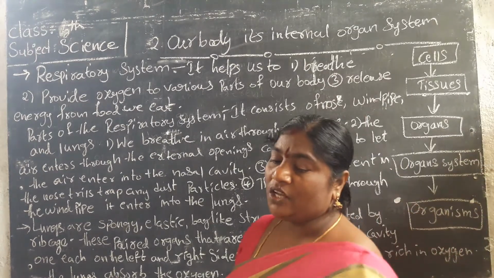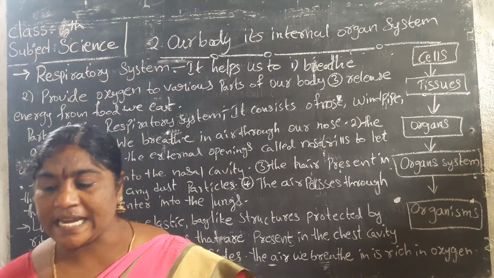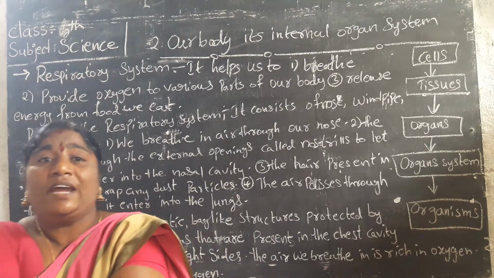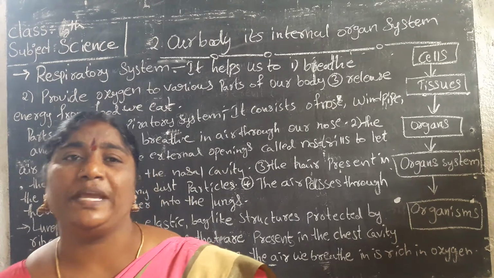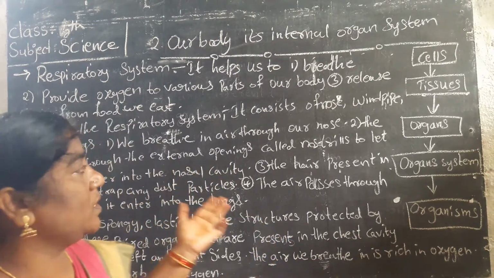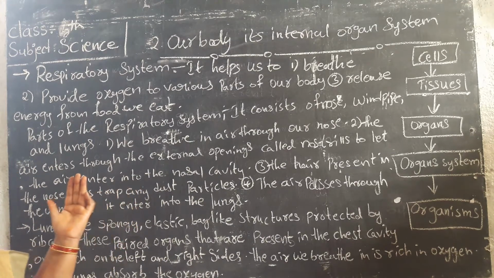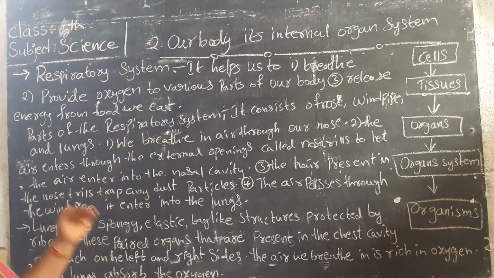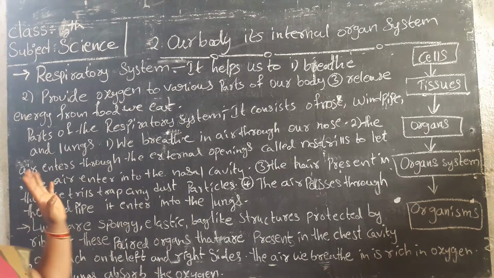The lungs have two sides, left and right, with the left side rib cage and the right side rib cage. So our respiratory system consists of the nose, windpipe and lungs.